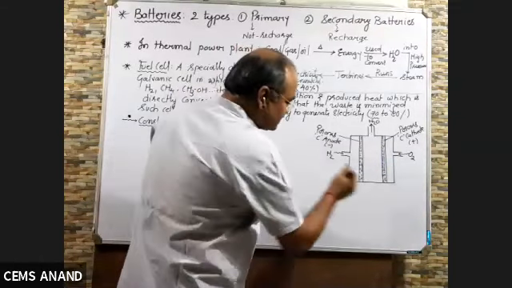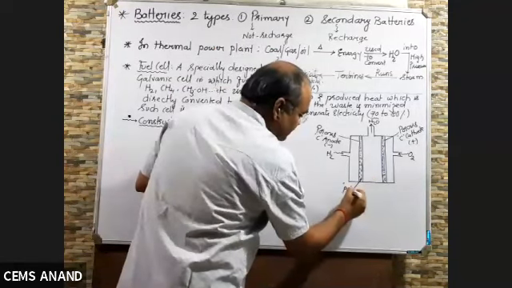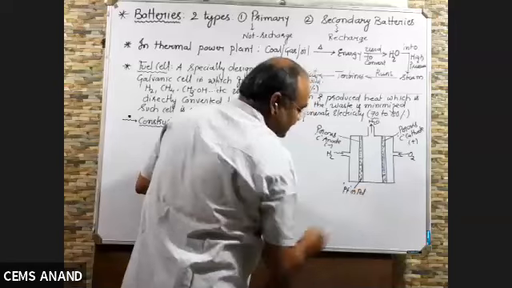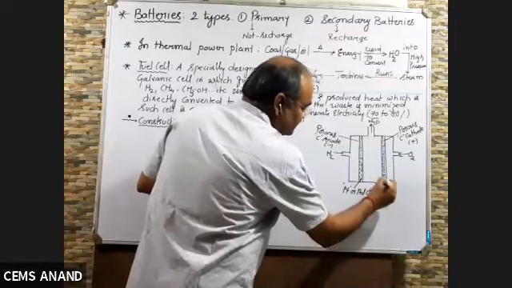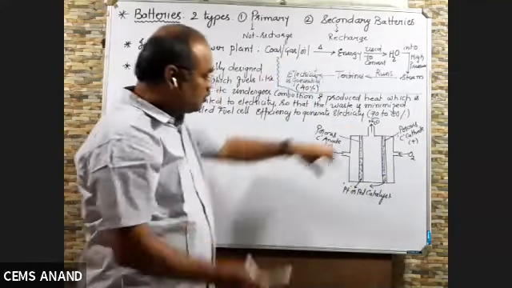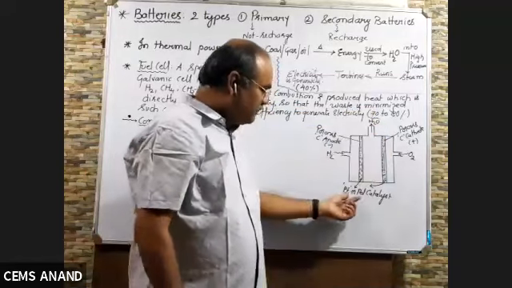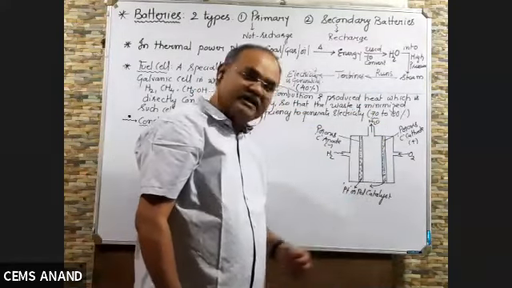These porous carbon plates are filled with platinum or palladium catalyst. Both the porous carbon plates are filled with finely divided particles of platinum or palladium catalyst.